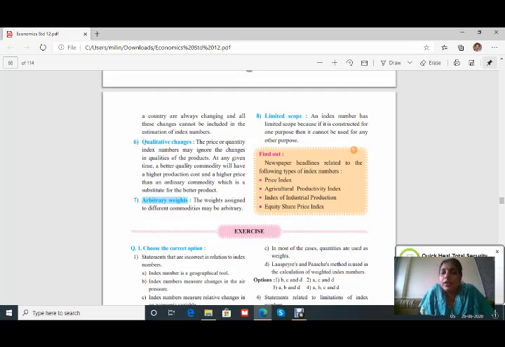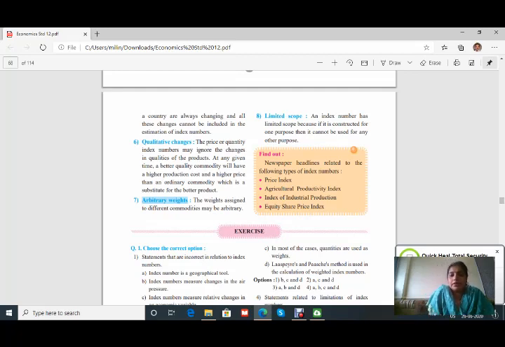It is useful, and therefore we have to study this. It has been used in practice also. Therefore, besides these limitations, index number is an important one. So I think I completed all this for today. I ended the lesson with this limitations of index number.